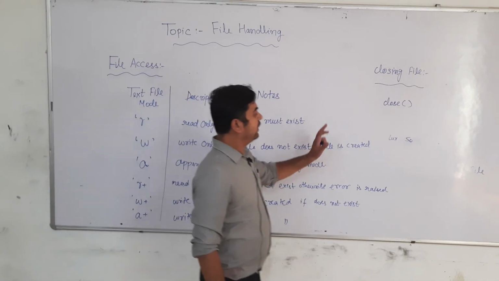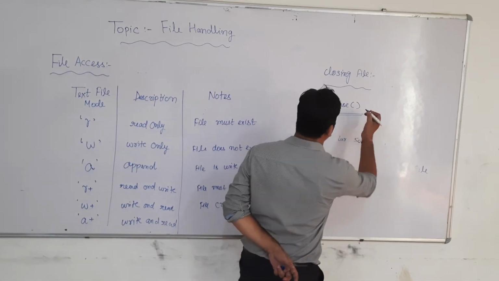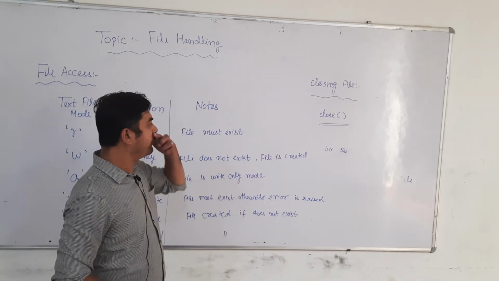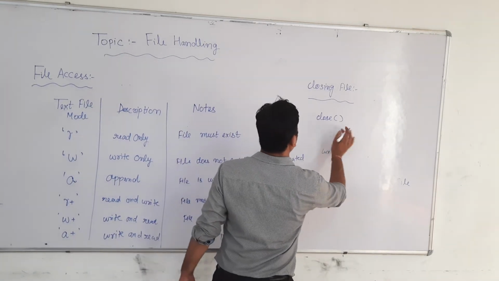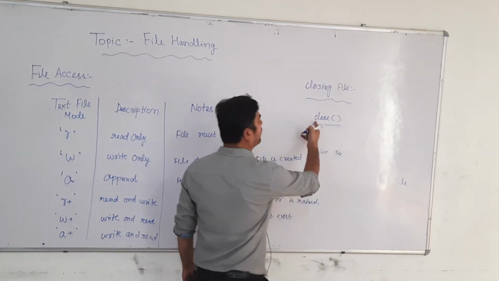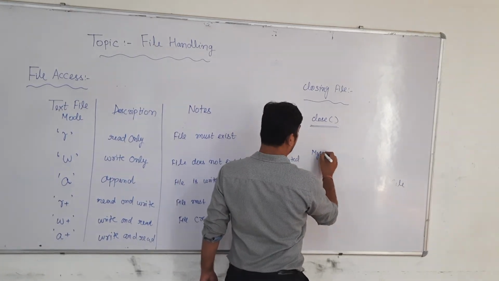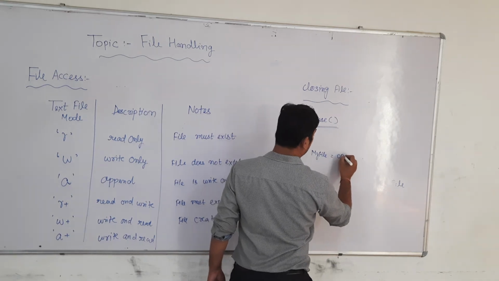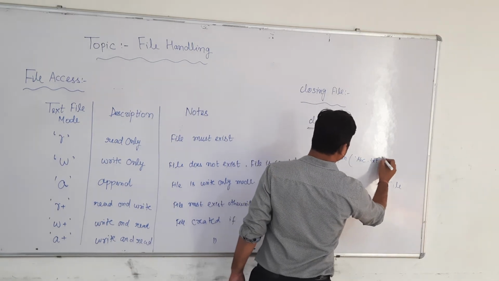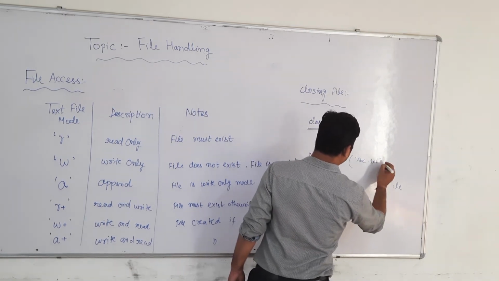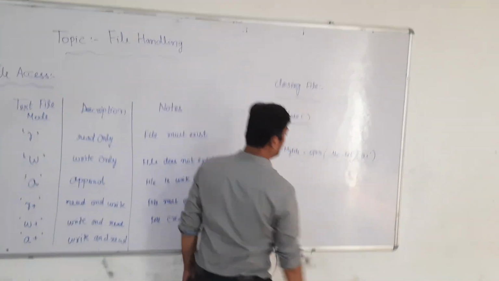Okay. So now after using all these functions, suppose we want to close the file. Actually, we are not going to close the file, we are going to close the connection for that particular text file. For that we use the close function. Suppose I am taking a file handler: myfile is equal to open, the file name is abc.txt, and we are taking a plus mode, meaning write and read.